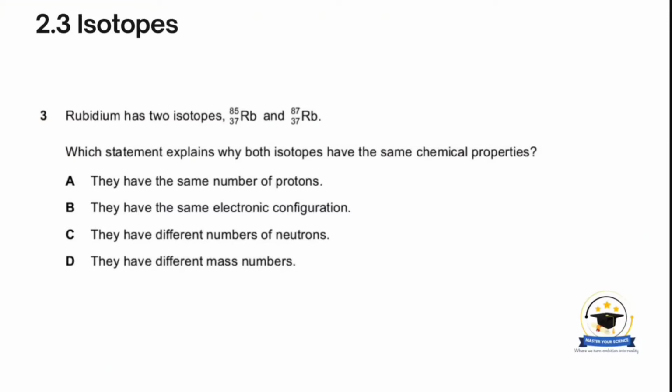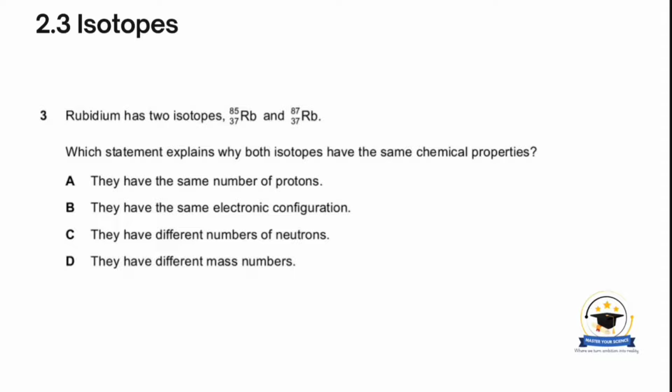Number 3 says rubidium has two isotopes, rubidium 85 and rubidium 87. Which statement explains why both isotopes have the same chemical properties? As we've just discussed, chemical properties are determined by the number of electrons in the outermost shell, so it has to do with electronic configuration.